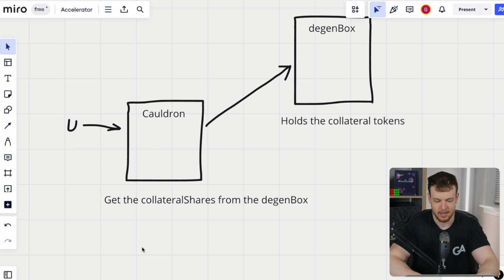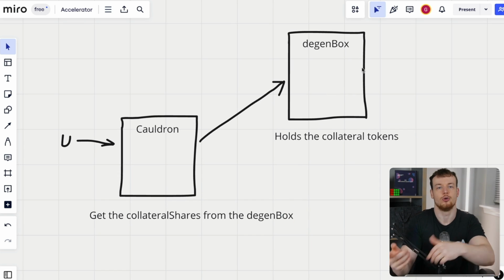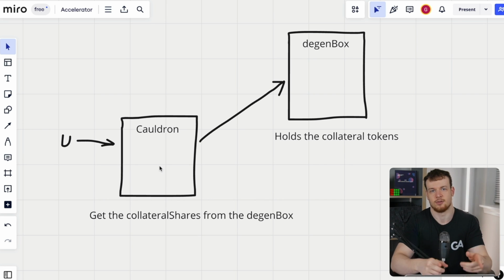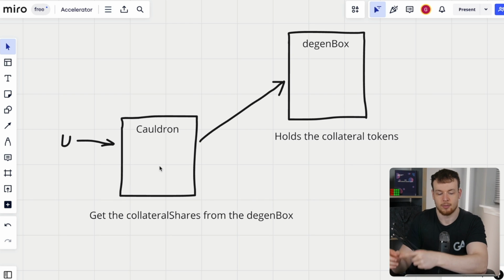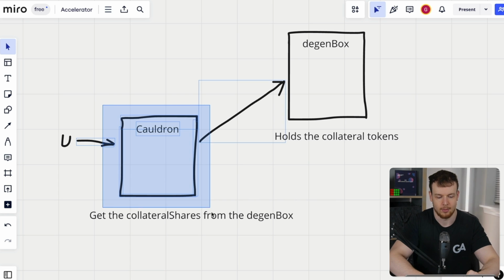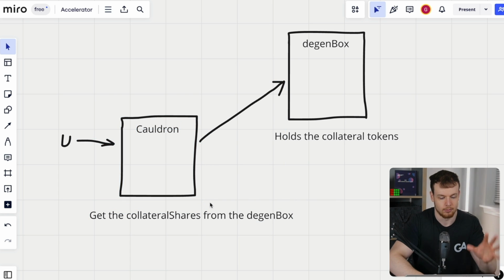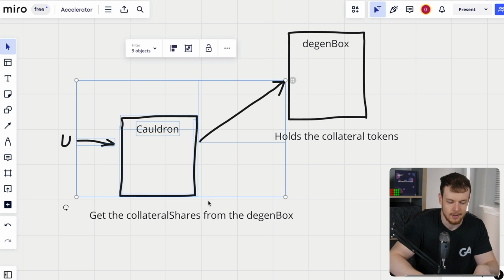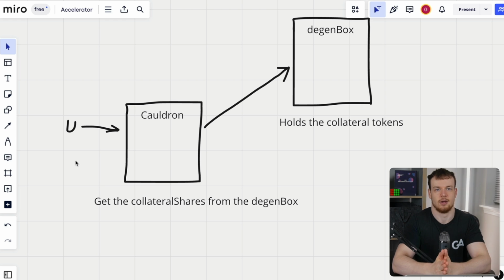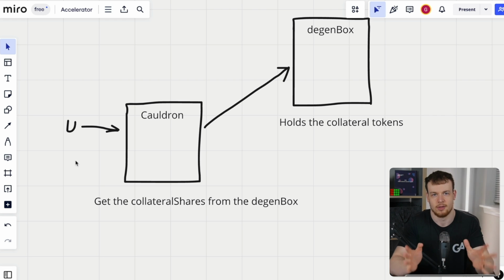So when you deposit collateral tokens into the degen box, you are issued collateral shares from the degen box, right? So the cauldron deposits collateral to the degen box, which gives collateral shares to the cauldron. That's how it's tracked, how much of this collateral has been deposited through this cauldron. And then the cauldron itself has the per user basis accounting for which user deposited how much collateral, which user has borrowed however much amount of MIM, and are they solvent, are they liquidatable, everything like that. And we'll see what all of that stuff looks like in just a second.